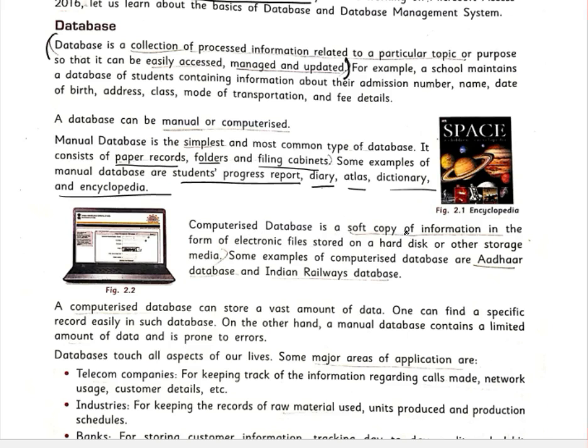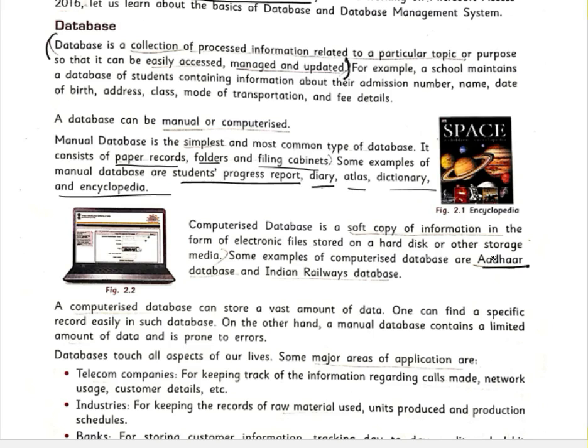And what is a computerized database? A computerized database is a soft copy. Soft copy means it is stored in a computer or electronically generated. A computerized database is a soft copy of information in the form of an electronic file, stored on hard disks, memory cards or any other storage devices. Some examples of computerized databases are your Aadhaar database.